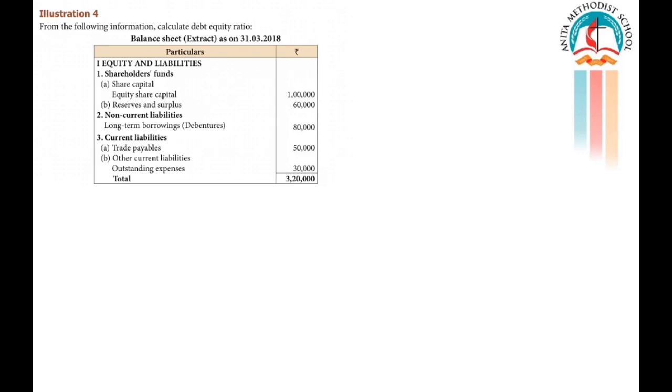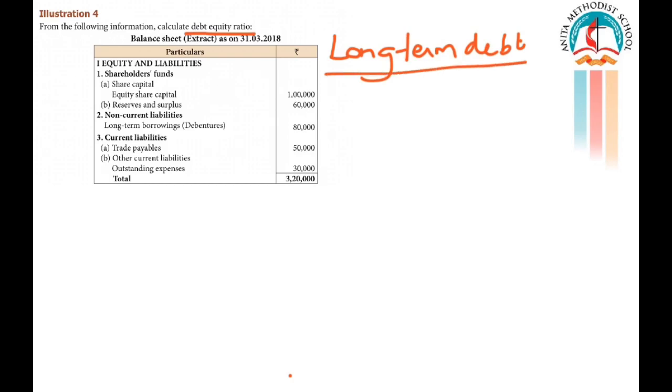The question is to calculate debt equity ratio. The first step is to write out the formula. Long-term debt divided by shareholders' funds.